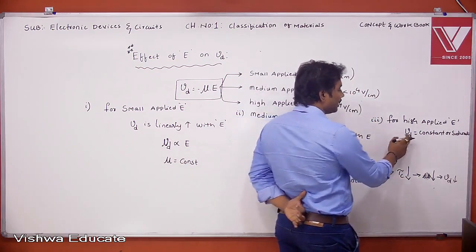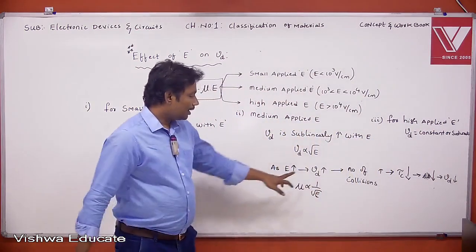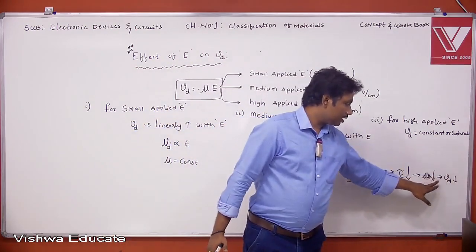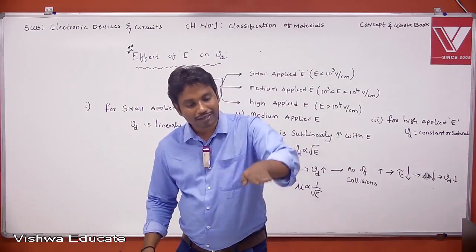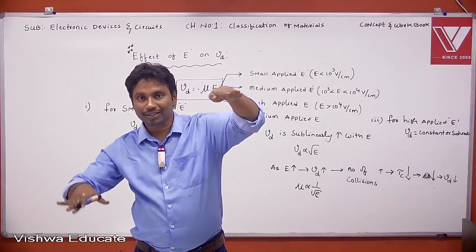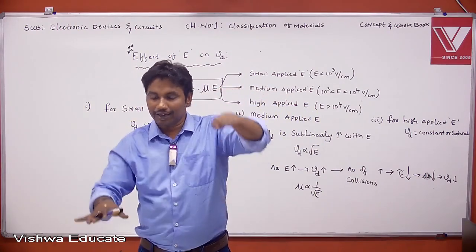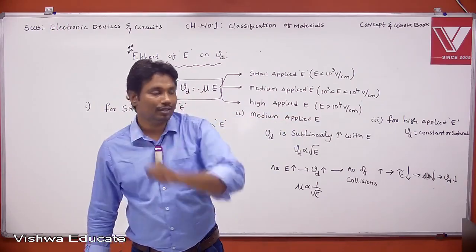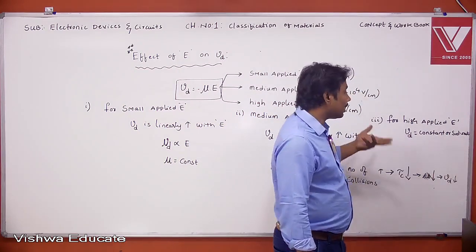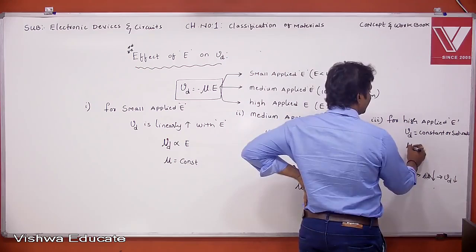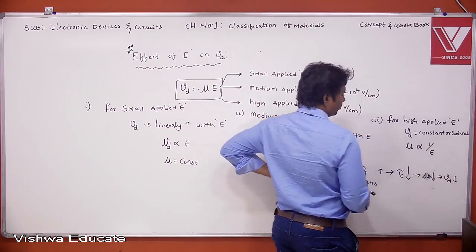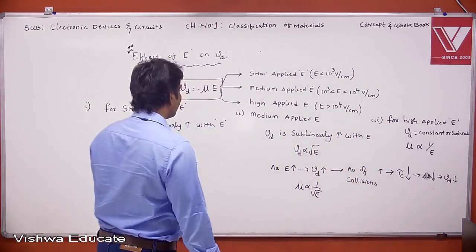Here, why is the drift velocity constant? Because the increasing drift velocity due to applied electric field is compensated by the decreasing drift velocity due to mobility. See, on one side the drift velocity increases due to applied electric field. On the other hand, the drift velocity decreases due to collisions, right? Increasing, decreasing. What will be the resultant? Constant. That's why the drift velocity is constant or saturated. Now in this case, what will be the relation between mobility and applied electric field? Mu is proportional to 1 by E, right?